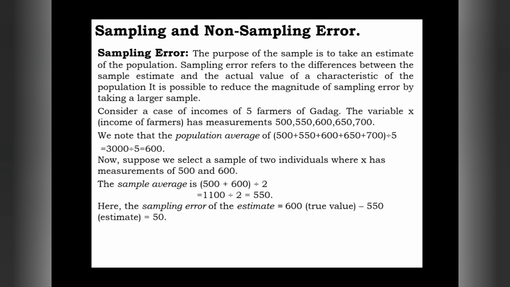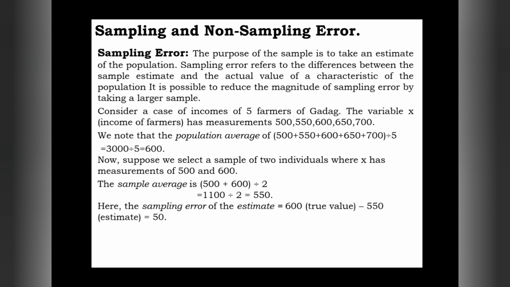Now suppose we select a sample of 2 individuals where X has measurements of 500 and 600. Suppose we choose only 2 farmers, those who are getting 500 and 600 as their per day income. So at that time what happens? The total income of those 2 farmers is 1100. If we divide 1100 by 2 farmers, we get 550.